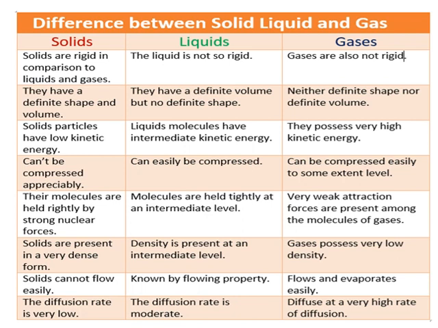As we know, solids are hard and rigid. They cannot be compressed. But liquids can easily be compressed, and gases are highly compressible. Solids are present in a very dense form, and the density of liquids is at an intermediate level between solids and gases. But gas possesses very low density as compared to solids and liquids.